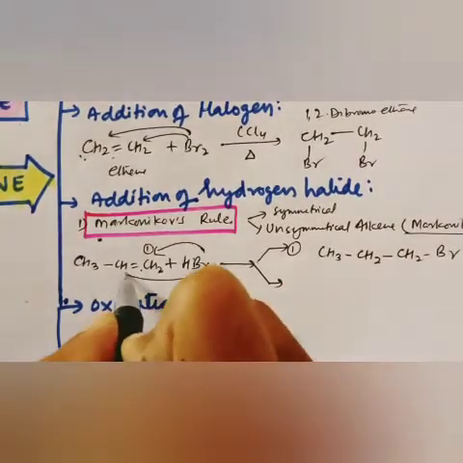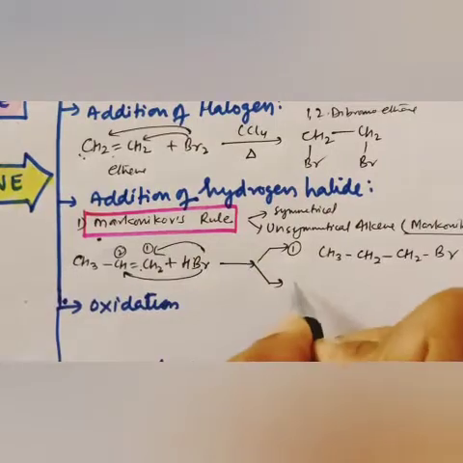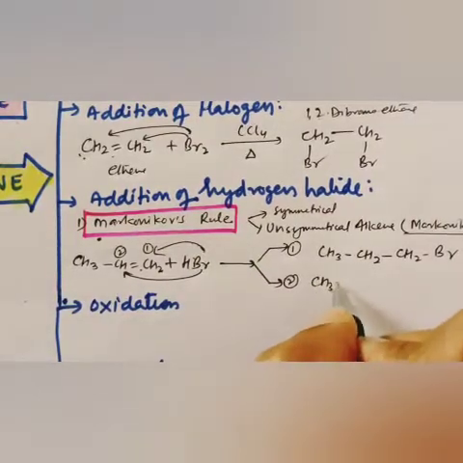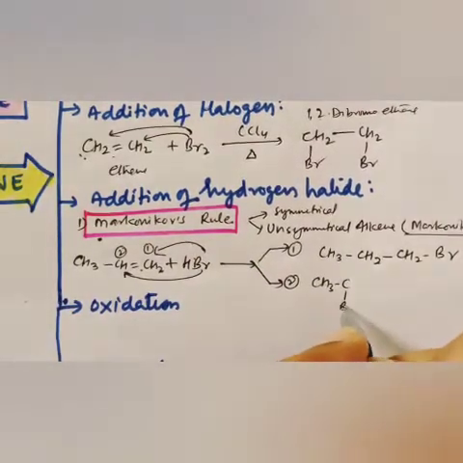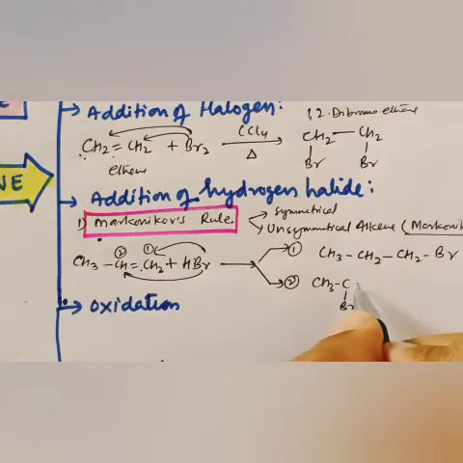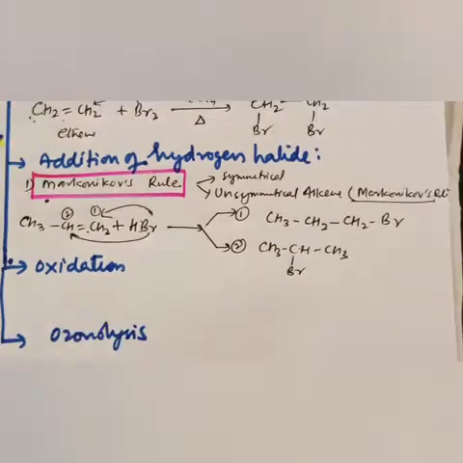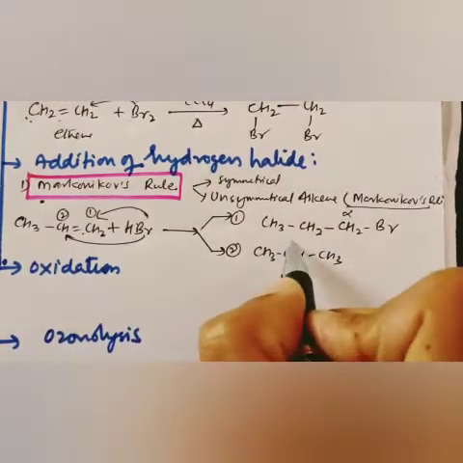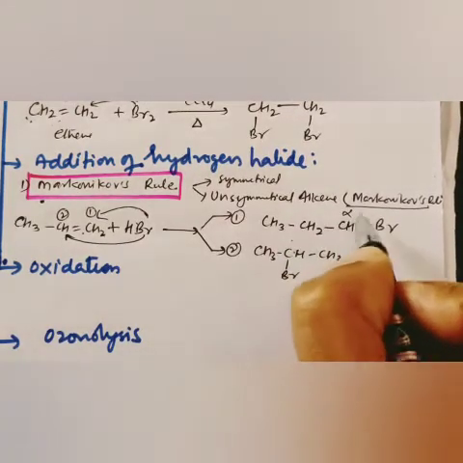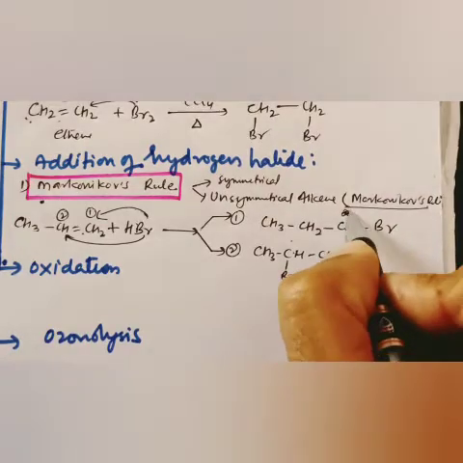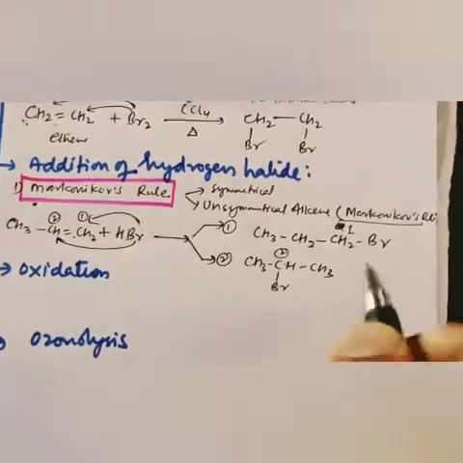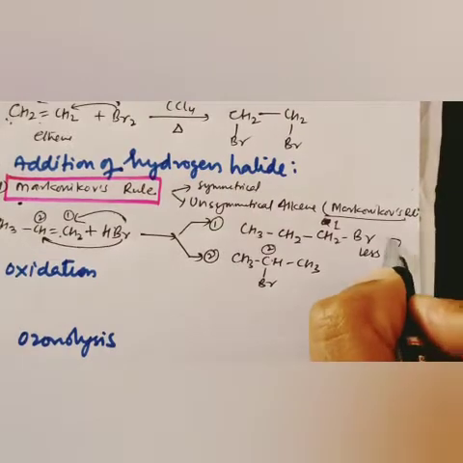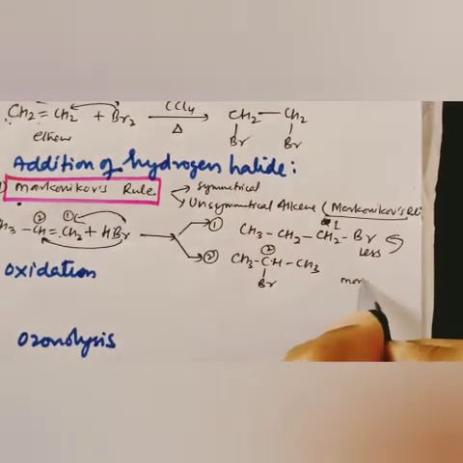And when it reacts on the central carbon, then it is number two reaction: CH3 CHBr CH3. Then it will form like this way. So here it is at position one, the first carbon. Here it is at number 2 carbon. Okay, but this case is less stable and this case is more stable.